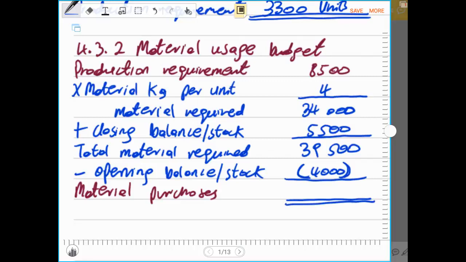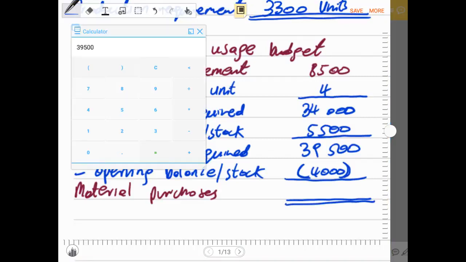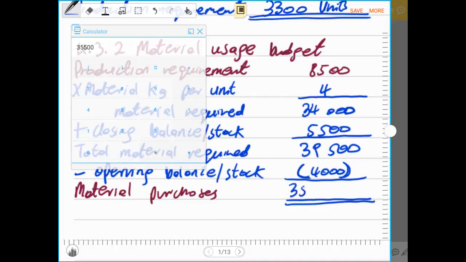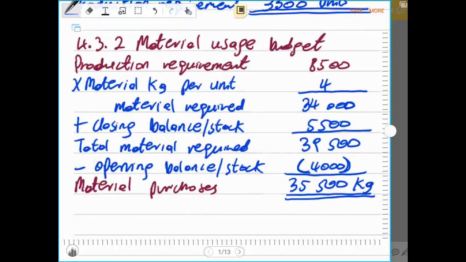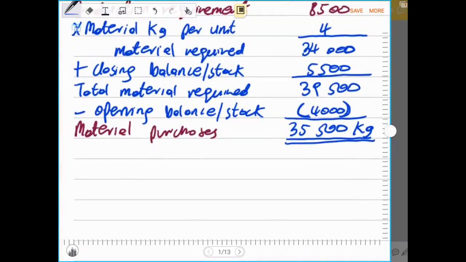Then the material purchase budget will be 39,500 minus 4,000 kgs that were there from last accounting period. Then this will be 35,500 kgs. So now this is the material that will have to be purchased in the current period.